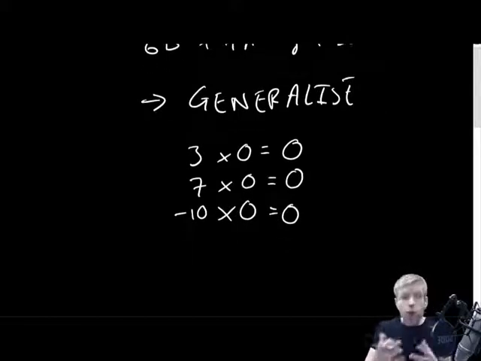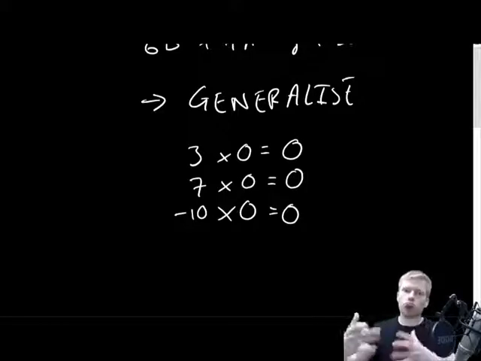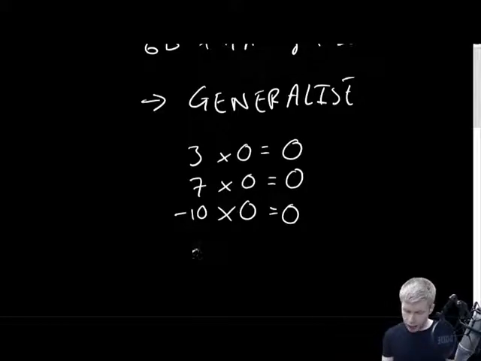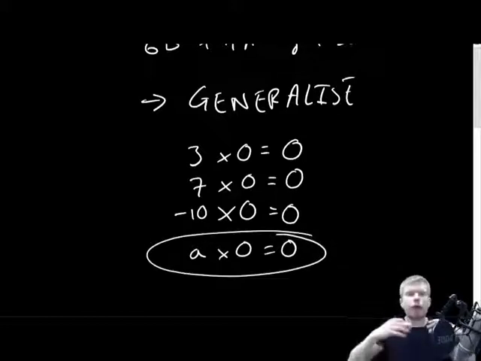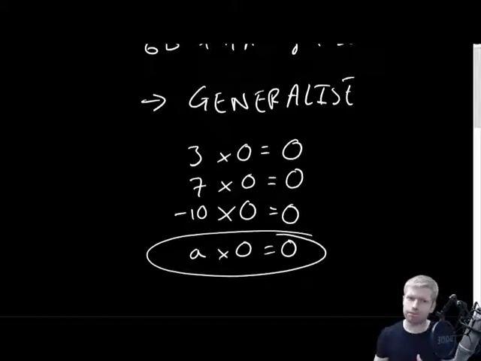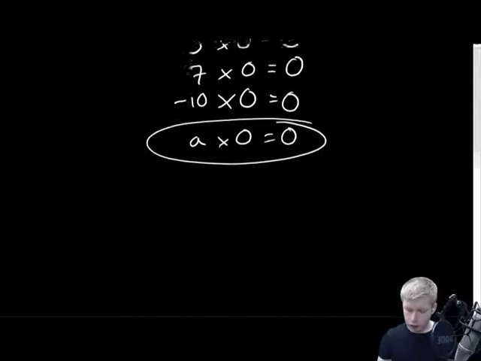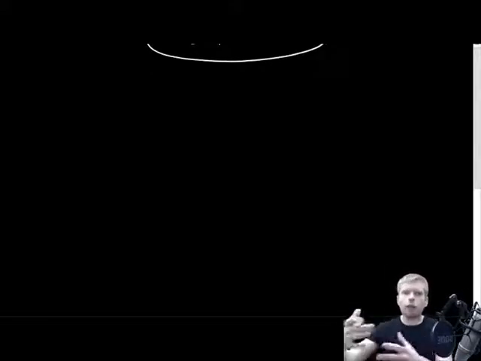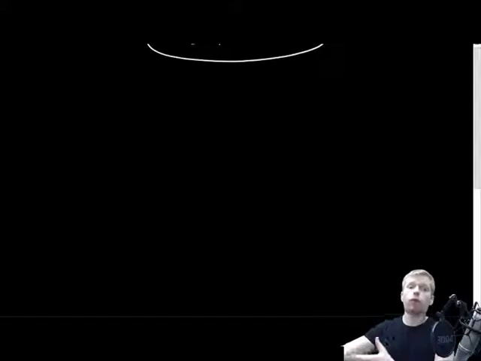Okay. So now we've noticed a pattern, we can use algebra to describe what's happening here. We can say, well, any number, let's give it a name. Let's call it A. When we multiply it by 0, it should come out as 0. So you can see here that I have used algebra to describe a pattern that I have noticed. Okay. Now to get the terminology into our head, first of all, you notice that I use letters. Really all those letters are is they're just a name, a representation, a label if you like, for something that I don't currently know or something that I want to generalize.